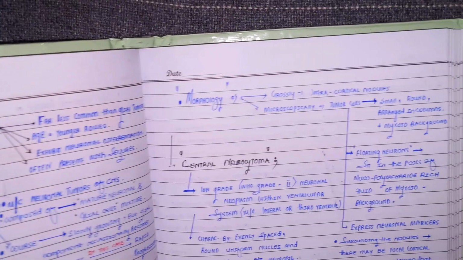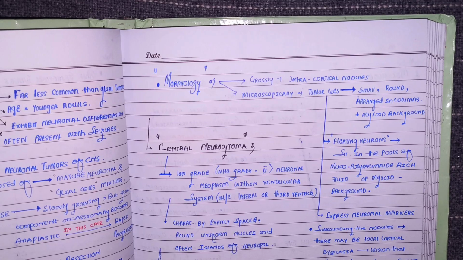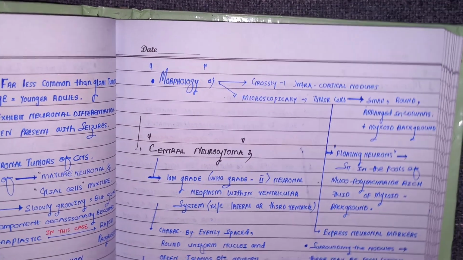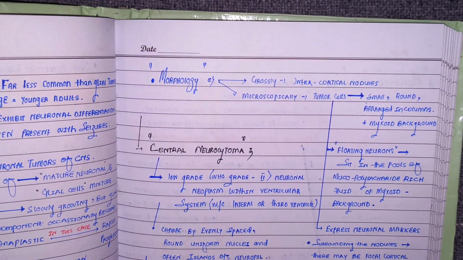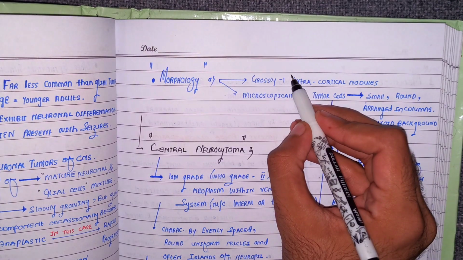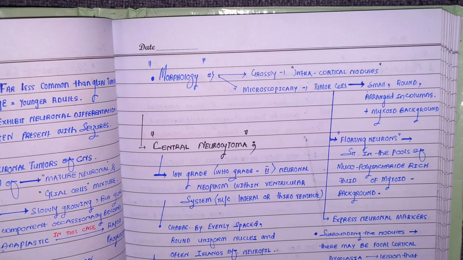Not that difficult. Just quickly have a look at the morphology part of the dysembryoplastic neuroepithelial tumor. Grossly, it is more like intracortical nodules, right? Grossly, intracortical nodules. ठीक है जी.